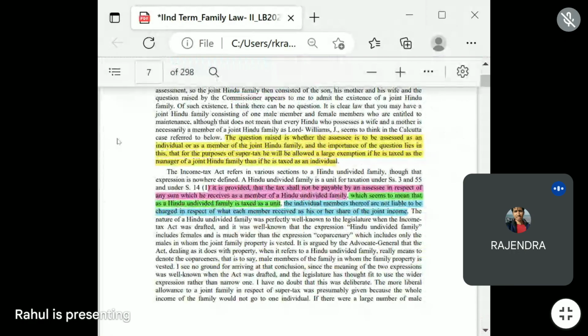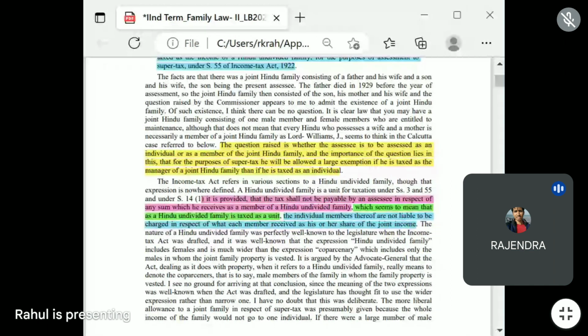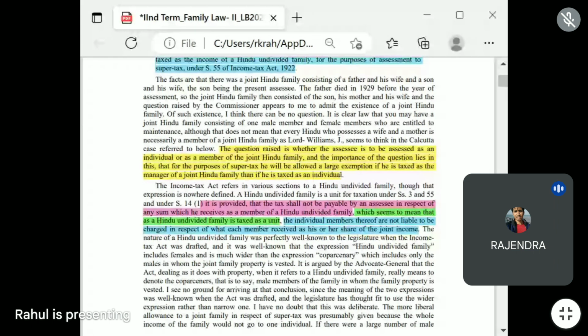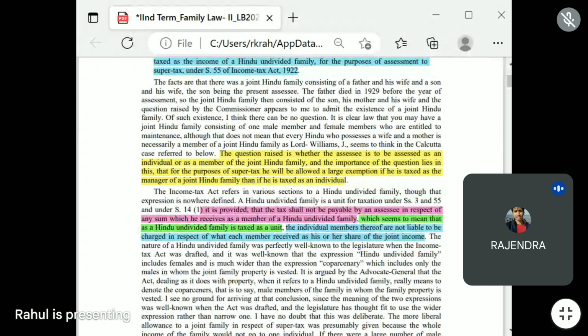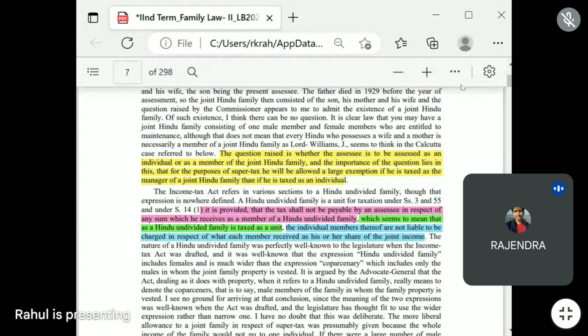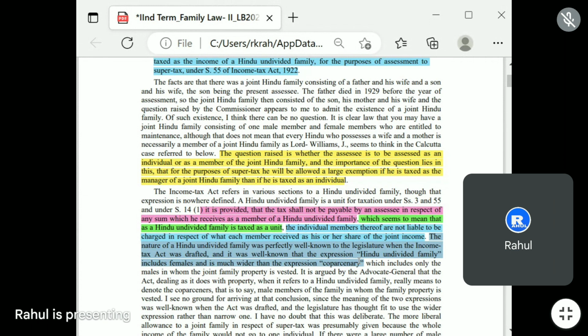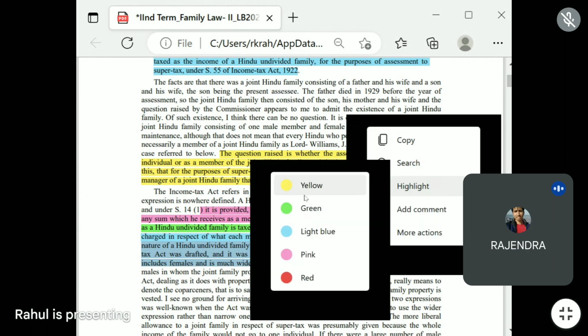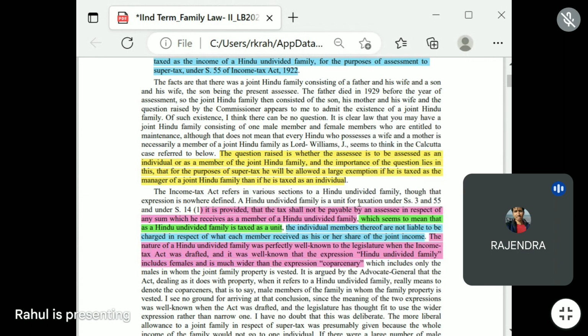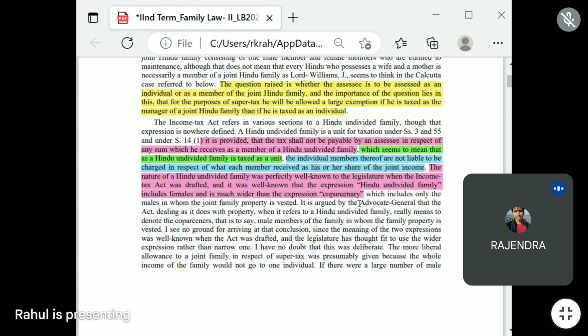Further, the nature of Hindu undivided family was perfectly well known to the legislature when the income tax act was drafted, and it was well known that the expression Hindu undivided family includes female and is much wider than the expression coparcenary, which includes only the male in whom the joint family property is vested. Okay, this point is important.